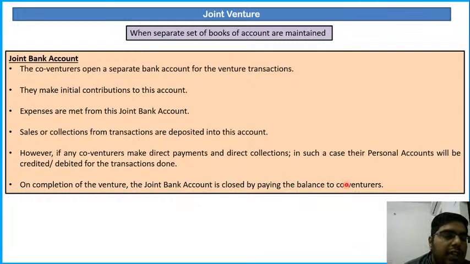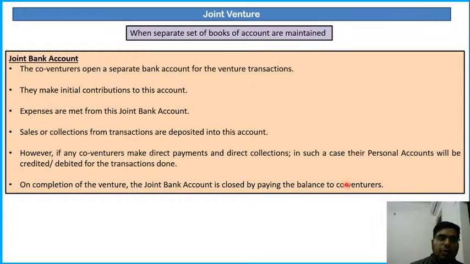What happens is, when a joint bank account is opened, okay, if you're having any register at this point of time, just note down some entries, very important entries I'm going to tell you. When joint bank account is opened, the very first entry that is made is, since joint bank account is an asset, joint bank account will be debited here, to co-venturer capital account, since they are contributing the money to the joint bank account initially.